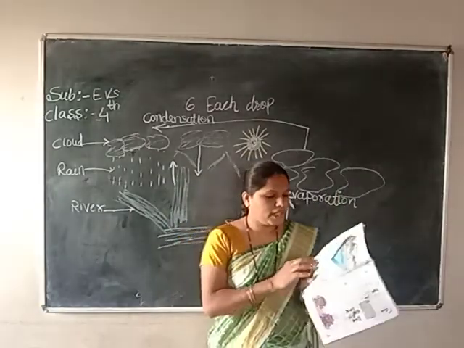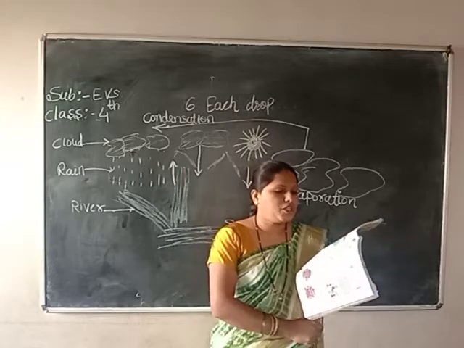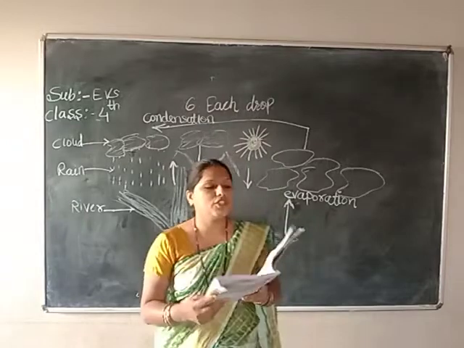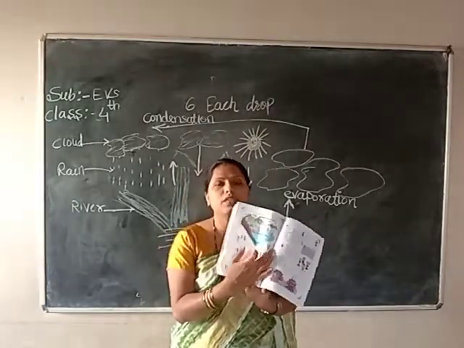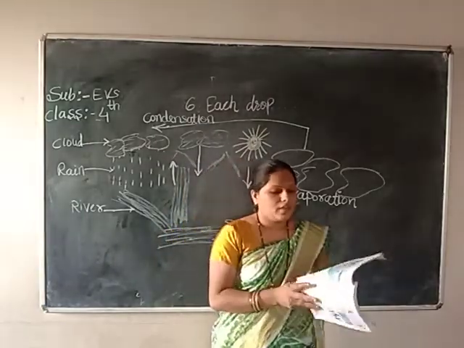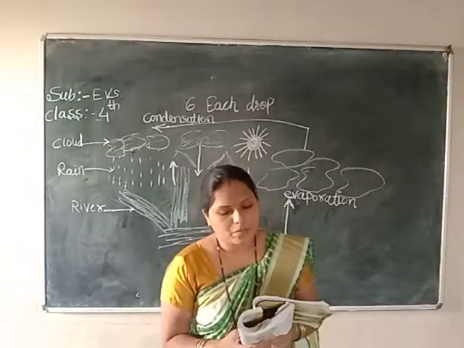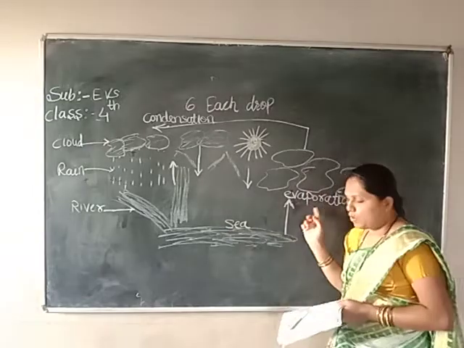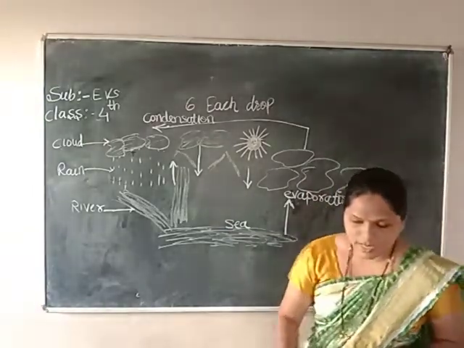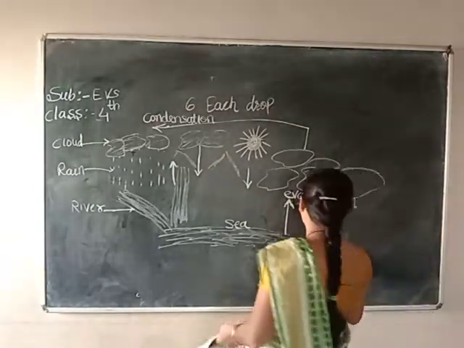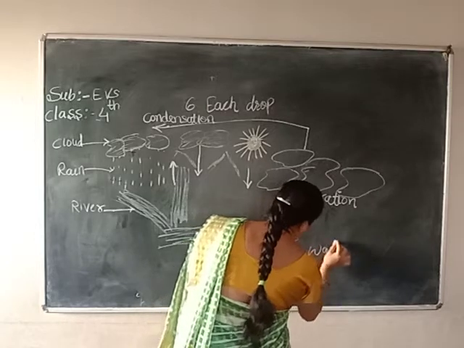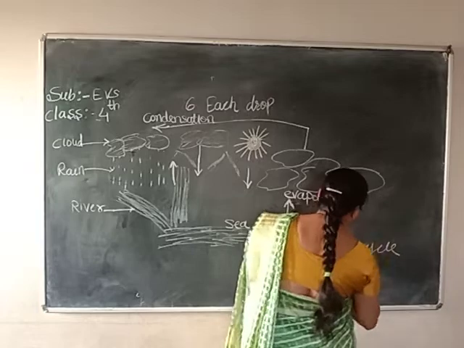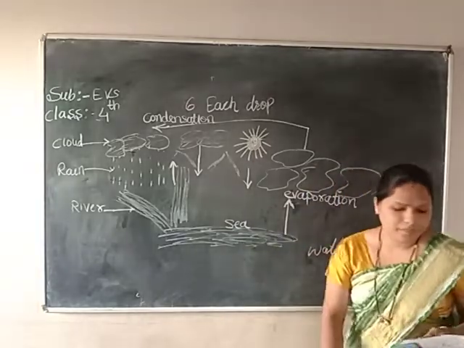So the water drop says, oh, what picture are you looking at? The water drop is asking the children who are seeing that picture what they are looking at. Then the children say, this is a picture of the water cycle. Which picture is this, children? Write down: water cycle. Okay, this is a water cycle.